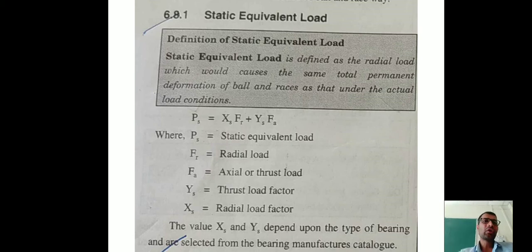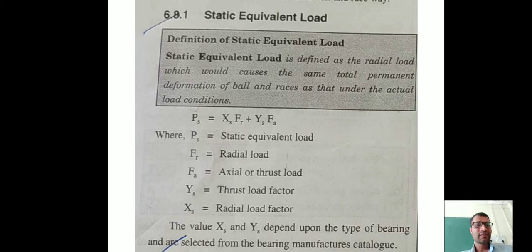So static equivalent load is noted by PS, meaning P static, P for load, S for static. So PS is equal to XS into FR plus YS into FA, where PS is the static equivalent load, FR is the radial load, FA is the axial load, YS is the thrust load factor, and XS is the radial load factor.